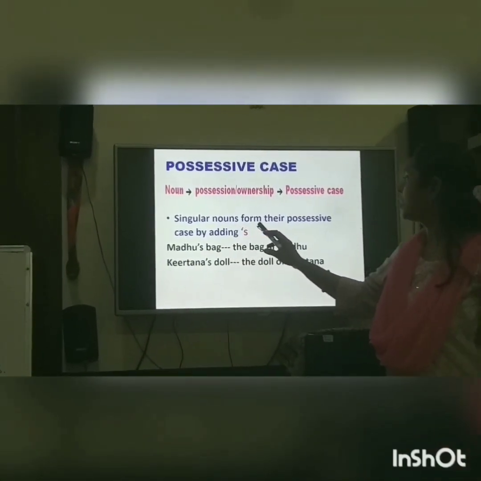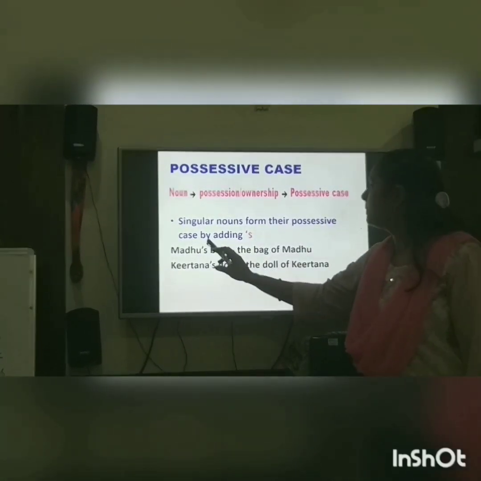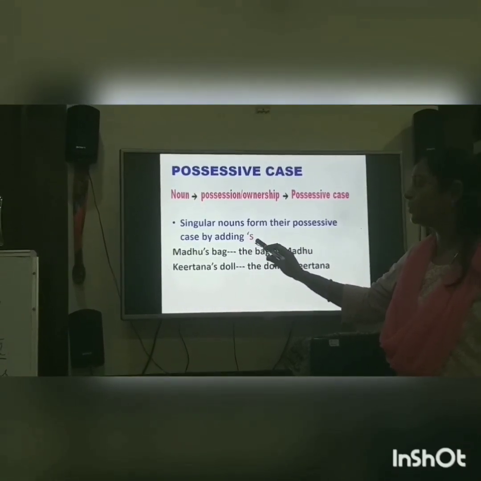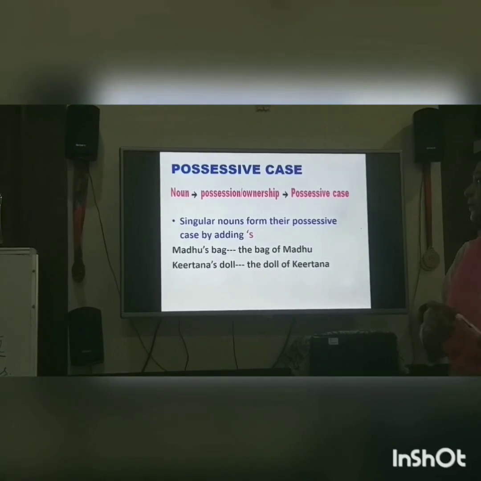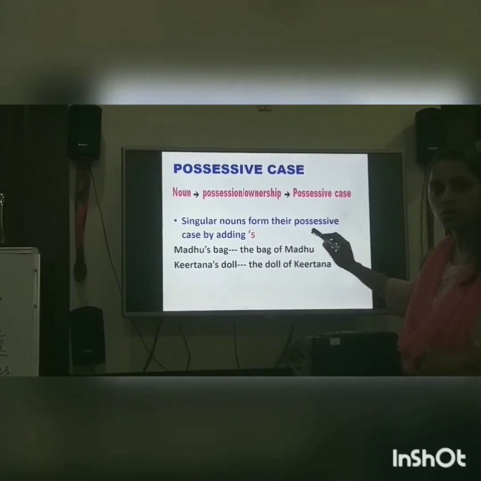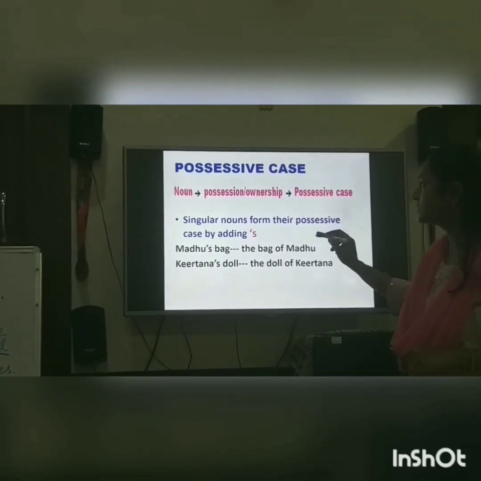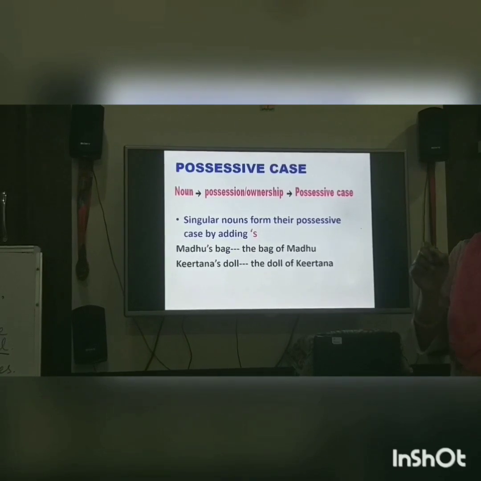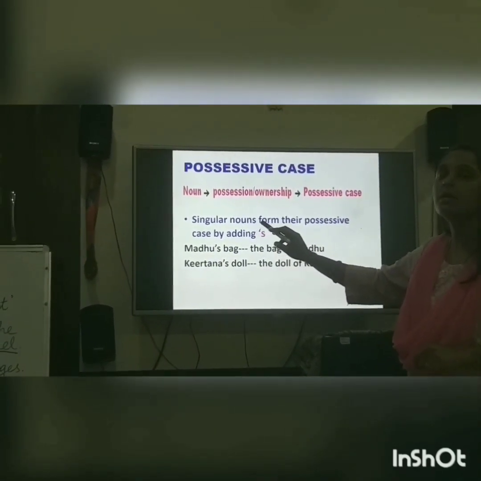Singular nouns form their possessive case by adding an apostrophe before the s. When your noun is singular, only one in number, and it shows ownership, possessiveness, belongingness, then when you add the s to that noun, the apostrophe should be before the s.